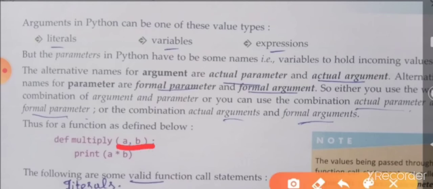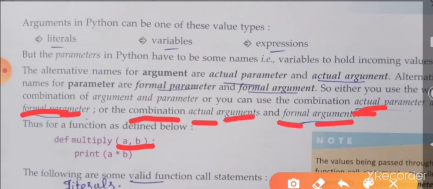We are sending or receiving values, and those variables we can call either arguments or parameters. The combination of actual and formal parameters, or the combination of actual and formal arguments. This is number 2.